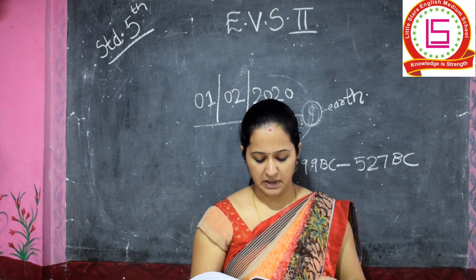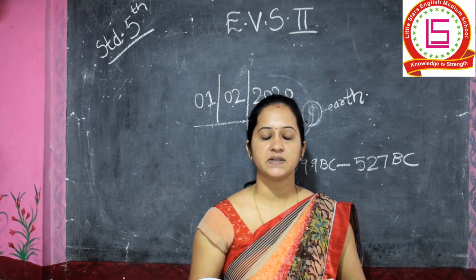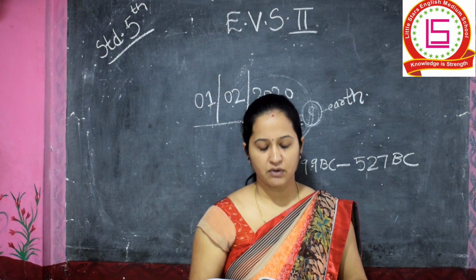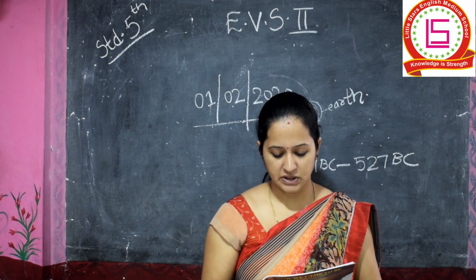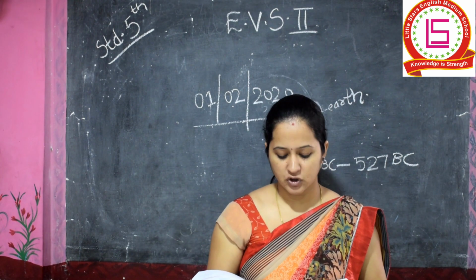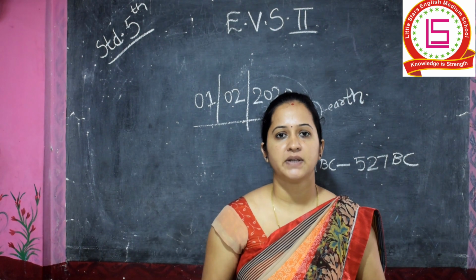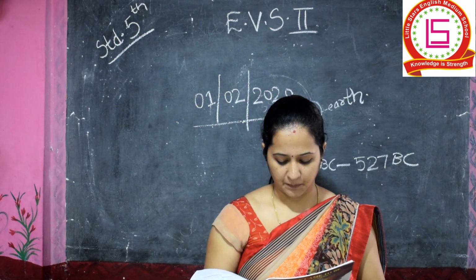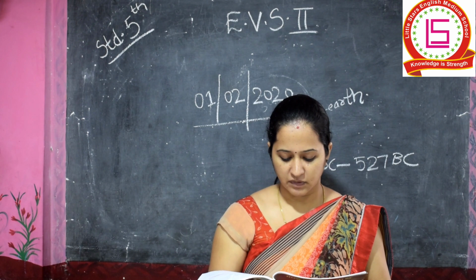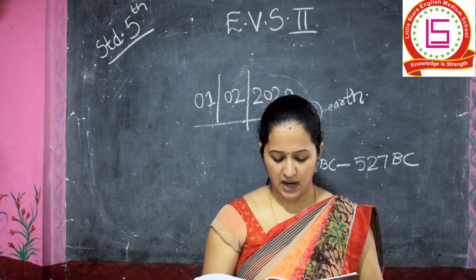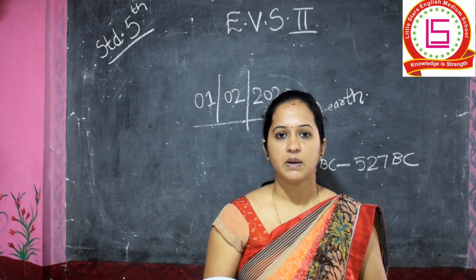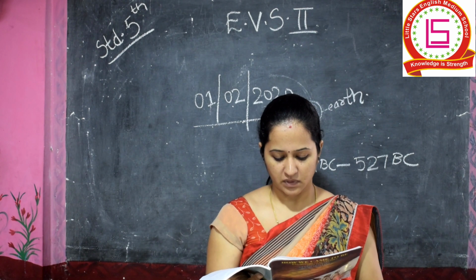Thus, when we measure the time, we actually measure its length. What is being said here is that whenever you speak about time, you are actually measuring the length of the time. The events before the beginning of the Common Era are mentioned as having occurred before the Common Era.